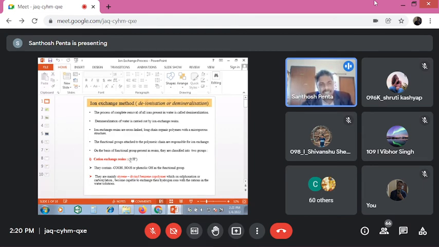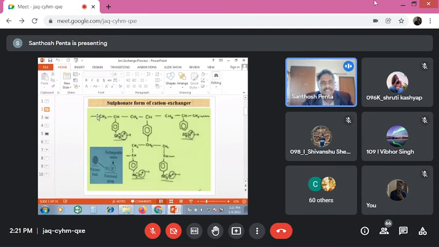What is the structure of the cation resin bed? This is the chemical structure of the cation resin bed. The vinyl styrene sulfonate is the chemical name, but that is not required.